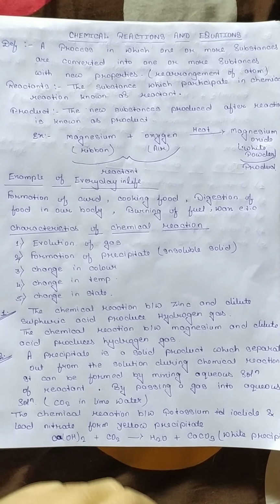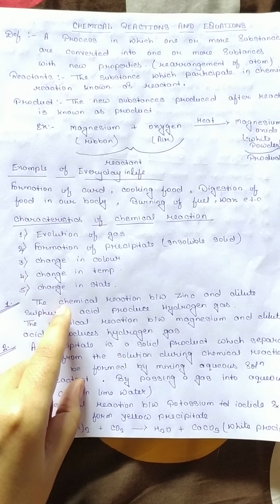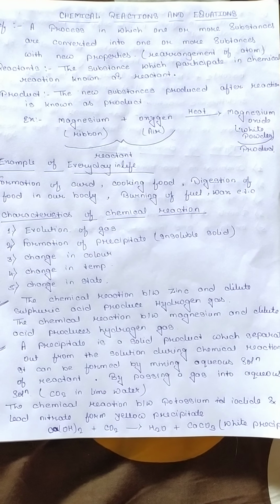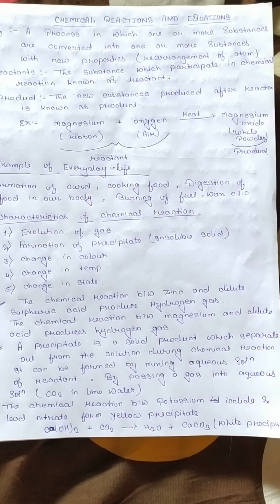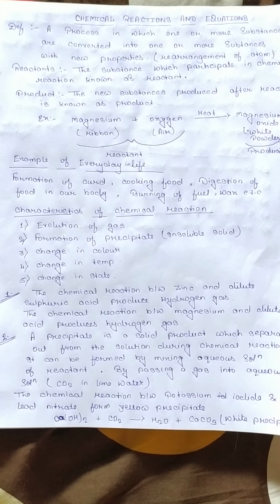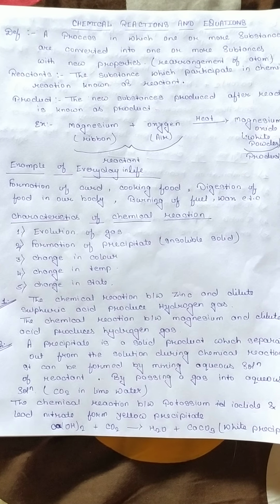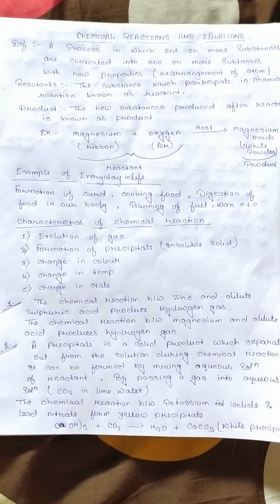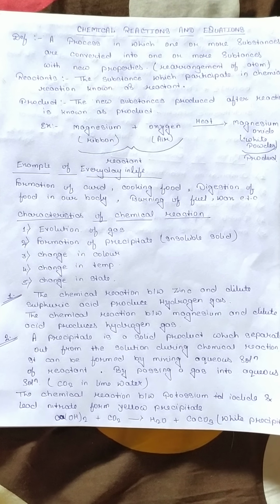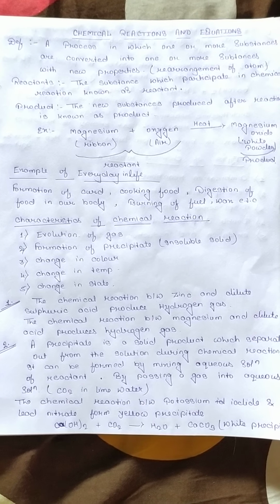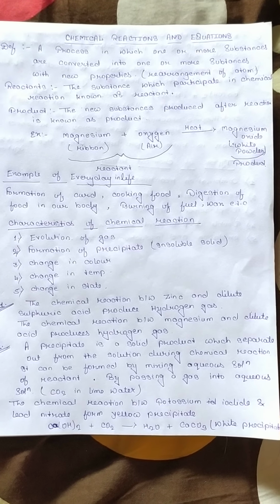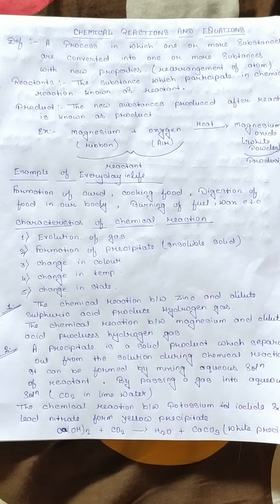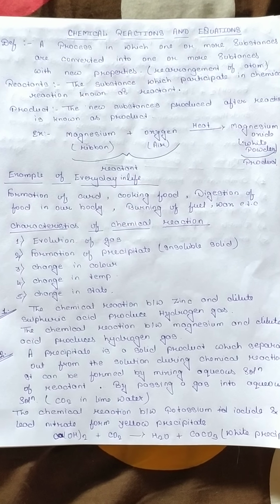That is, for the first, evolution of gas, we have taken the example: the chemical reaction between zinc and dilute sulfuric acid produces hydrogen gas. What is dilute sulfuric acid? What do you mean by dilute? This is one question. We have already studied in class 9th or 8th that dilute means the amount of water in that particular acid is much more than the amount of acid present in that.